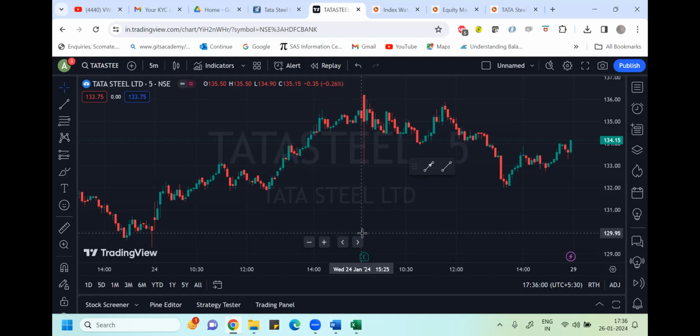Then on 25th, when it opened, it went with a gap down. You can see the price here. The price here was 135. This was the opening price. This was a red candle, right? So the opening price was 136.20.